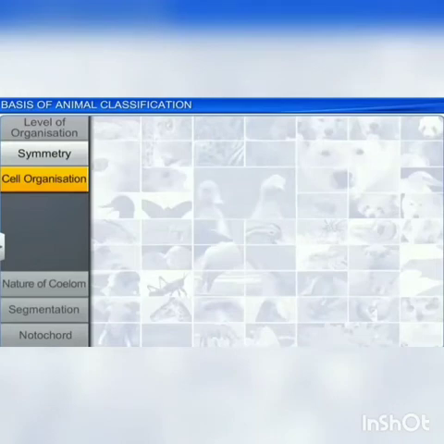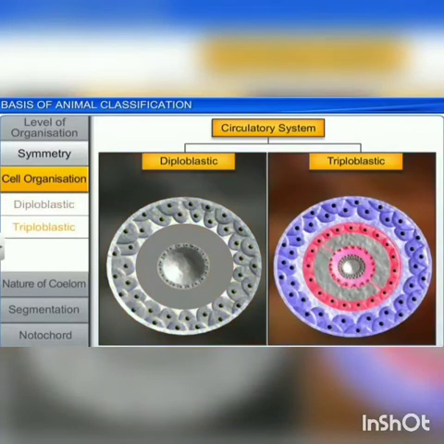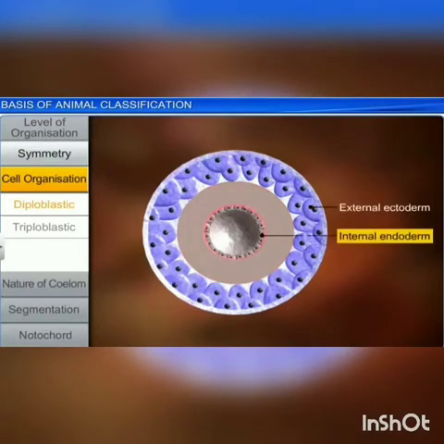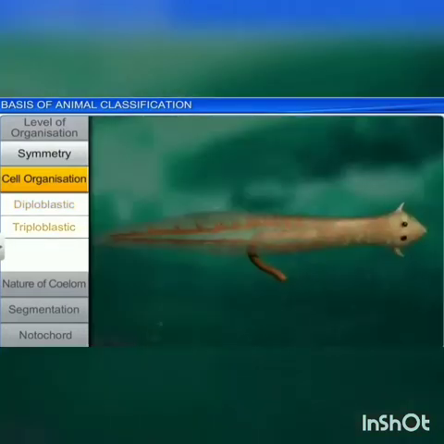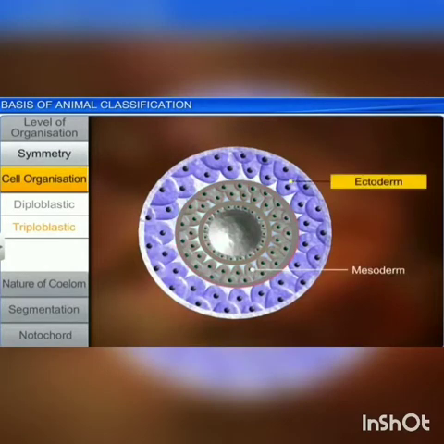Next is the cell organization. Based on cellular organization, animals can be classified into 2 types: diploblastic and triploblastic. Diploblastic means the animals in which the cells are arranged in 2 embryonic layers, the external ectoderm and the internal endoderm. It is found in corals and jellyfishes. Whereas in planarians or platyhelminthes, the animals have 3 germinal layers: ectoderm, endoderm and mesoderm. So they are called triploblastic animals. Between the ectoderm and endoderm lies the middle layer, the mesoderm.